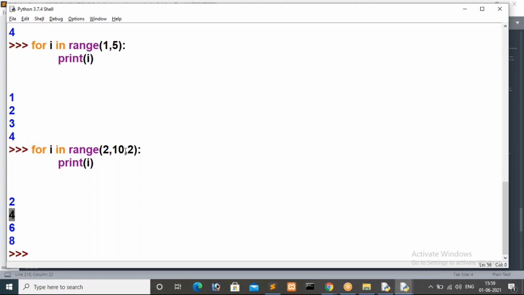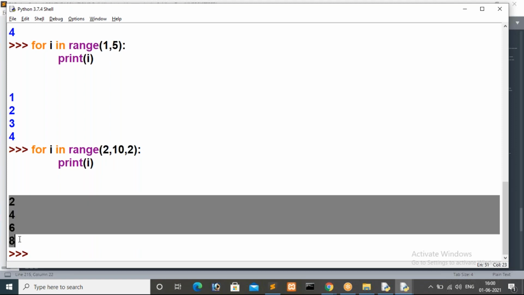In the third iteration, 4 will become 6, because here I specified the third parameter as 2. Then in the fourth iteration you will get 6 plus 2, that is 8. In the fifth iteration you will get 8 plus 2, that is 10. So here we have a condition, right? The condition is up to 9 only, so it will be false. You will get 2 4 6 8. That means here you have to observe that you are getting even numbers.